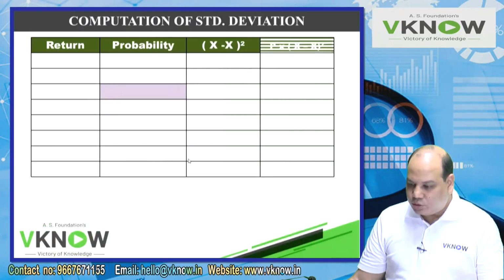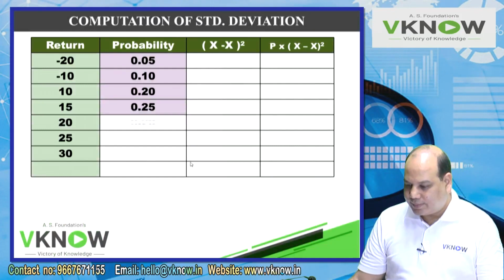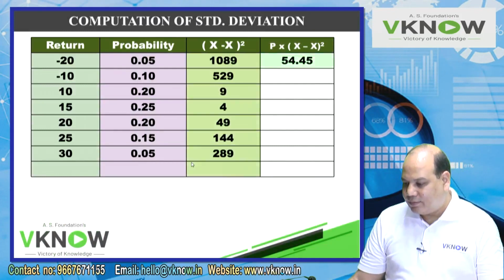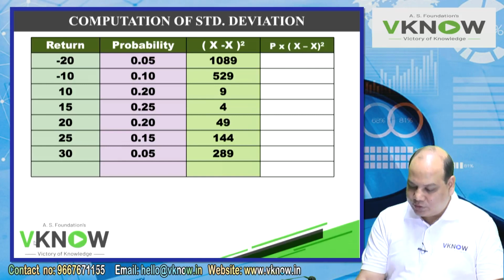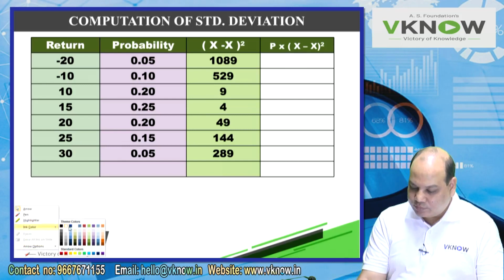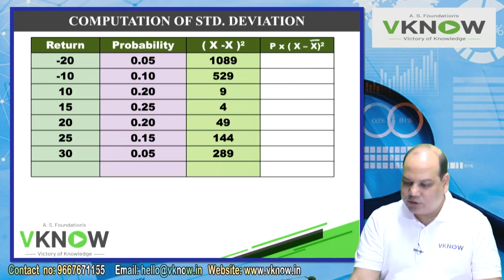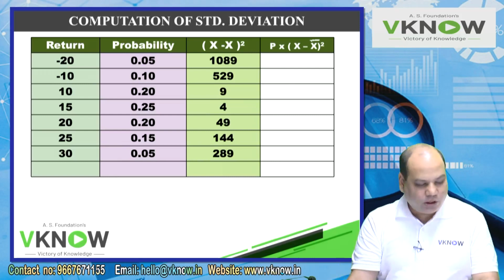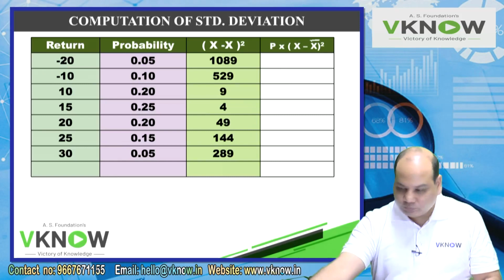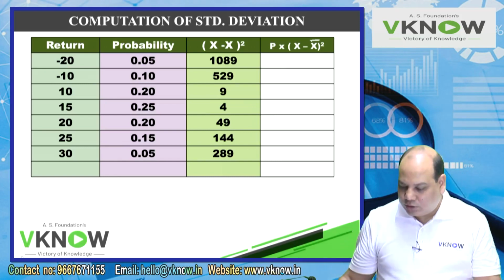Now we will go to the fourth column. This is the fourth column in your book. P into x minus x bar square. P into r minus r bar square or x minus x bar square. So I will help you now. In the last column, take your calculator.